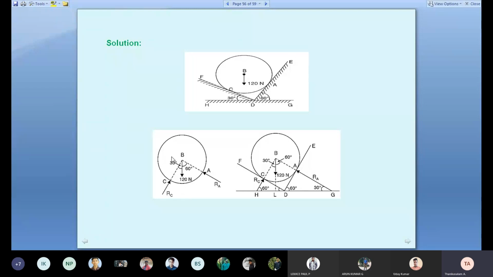Some students are worrying how we get 30 and 60. When this type of problem is given, you always take RC at 90 to the DF line, so 30 degree with vertical, whatever angle is given. See here, 30 degree is given, no? The DF line is 30 degree. Therefore RC is 30 with respect to vertical. Similarly, here DE is 60 degree, therefore RA is 60 degree. See, this step-by-step procedure we calculated. So this is the diagram.